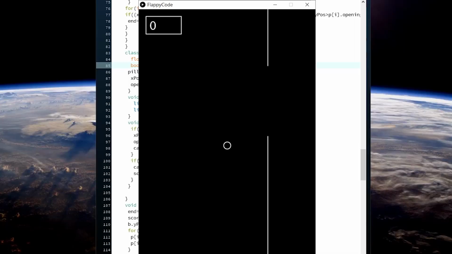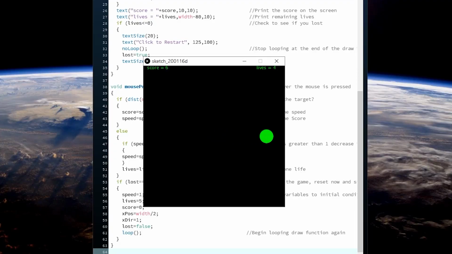This game's gonna be so fun. Whoa, I recreated Flappy Bird. This game's gonna be so fun.